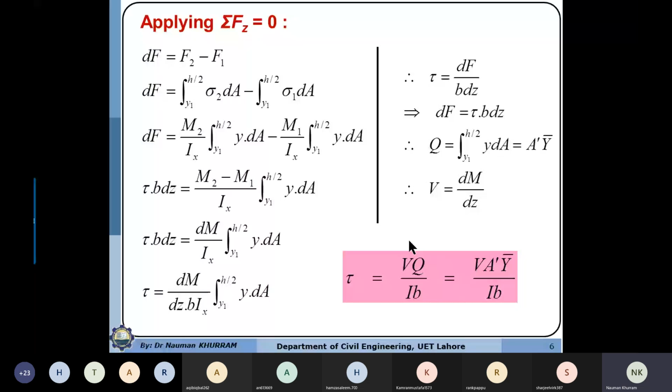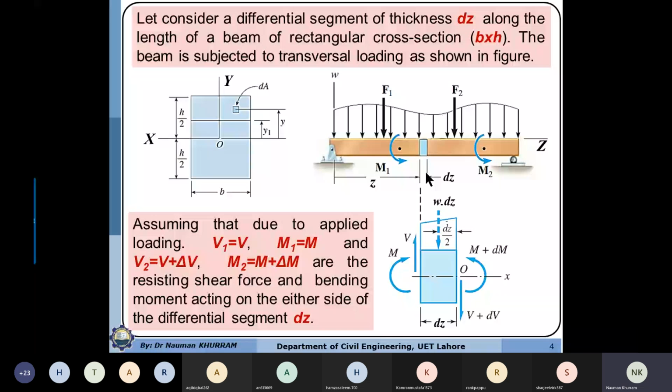How is this possible? Or maybe if you do not have a strong concept, that might be confusing. What I want to say is that we computed horizontal shear stresses in this direction, and these stresses are a function of this shear force.